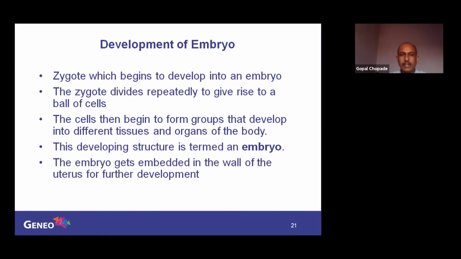The embryo gets embedded in the wall of the uterus for further development.